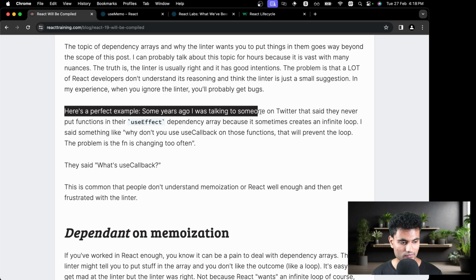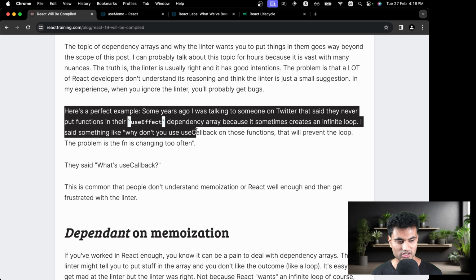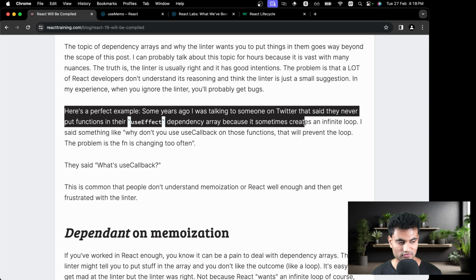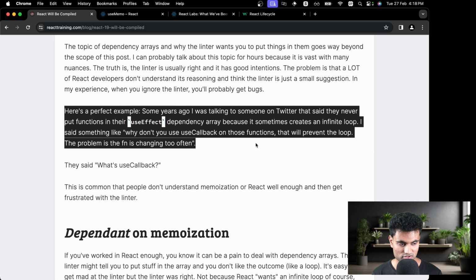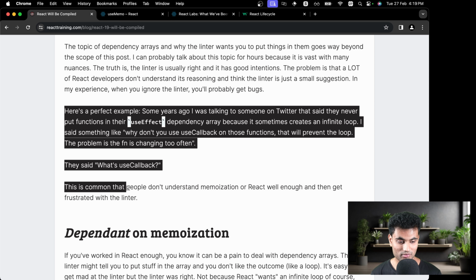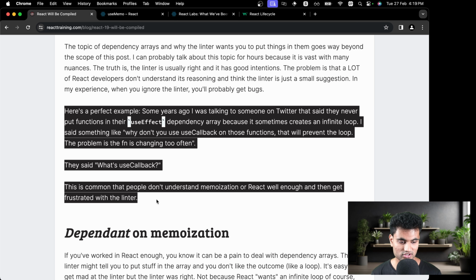Some years ago, I was talking to someone on Twitter and they said they never put functions inside the useEffect dependency array because it sometimes creates an infinite loop. Of course, because of the triple equals thing. I said something like, why don't you use useCallback on those functions? That would prevent the loop. The problem is that the function is changing too often. They said, what's useCallback? And this is common: people don't understand memoization or React well enough and then get frustrated with the linter.